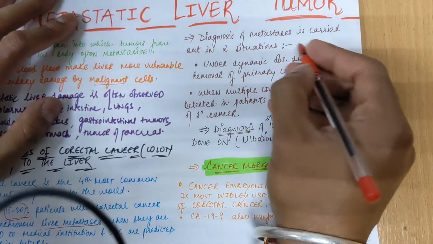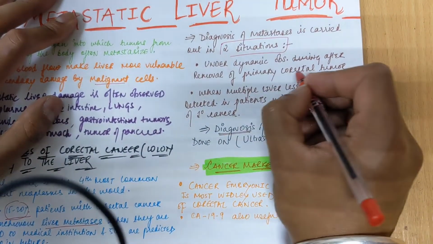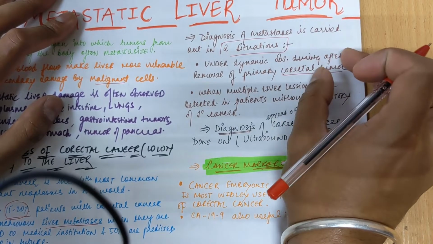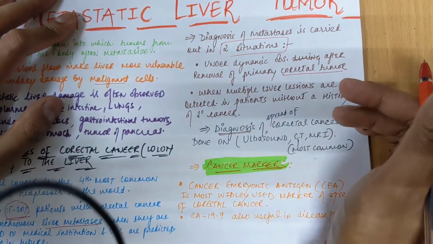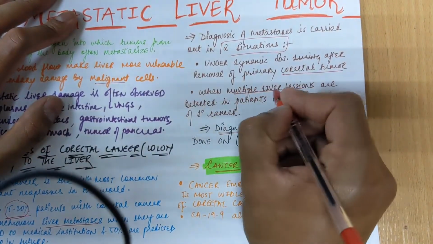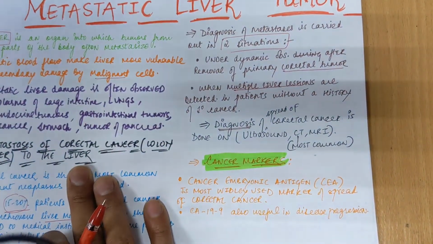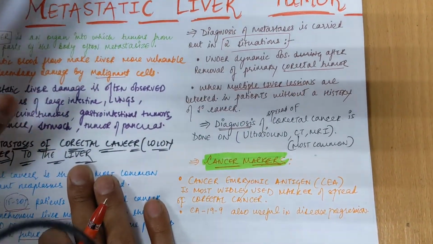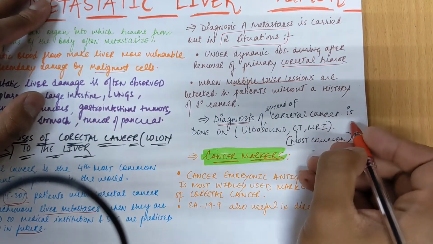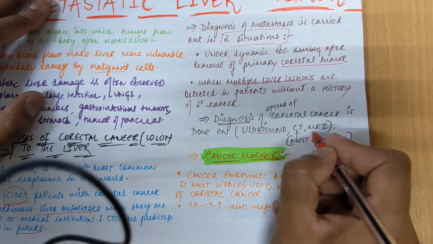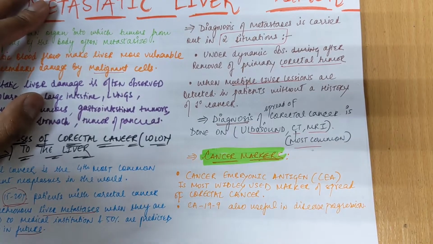Now, diagnosis of this metastasis is carried out in two situations. The first is under dynamic observation after the removal of the primary colorectal cancer, when we see some metastasis to the liver. The second case is when we see multiple liver lesions in patients without a history of primary cancer. So if there is no history of any cancer but there are multiple liver lesions, that can also be a situation for diagnosis. Diagnosis of spread of colorectal cancer is done on ultrasound, CT, and MRI, and most commonly CT is the method used to detect this metastasis.